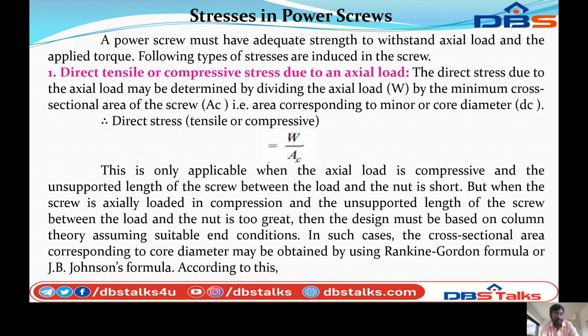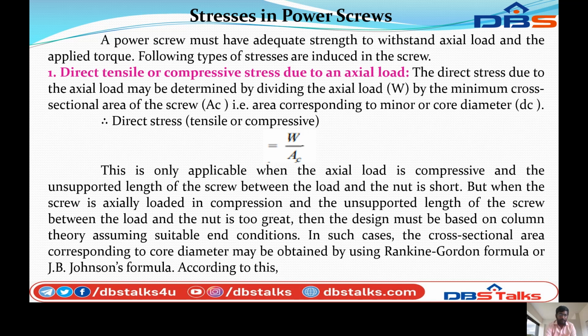The direct stresses due to the axial load may be determined by dividing the axial load W by the minimum cross-sectional area of the screw, Ac, that is the area corresponding to the minor or core diameter dc. Therefore, direct stress, tensile or compressive, is W by Ac. This is only applicable when the axial load is compressive and the unsupported length of the screw between the load and the nut is short.